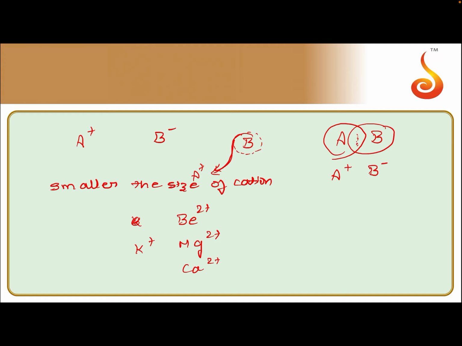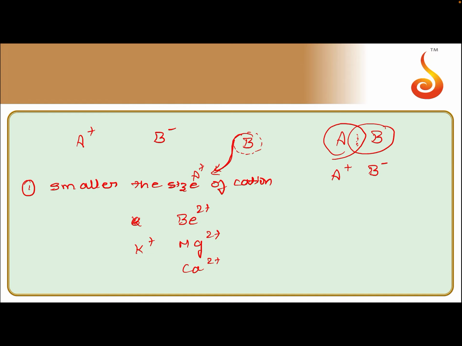With respect to charge also we need to explain the polarizing power. With respect to size, I explained that smaller the size of the cation, more will be the polarizing power. And larger the charge on the cation, greater is its polarizing power, because the electron cloud of the anion is more easily and strongly attracted by the cation if the charge of the cation is more.